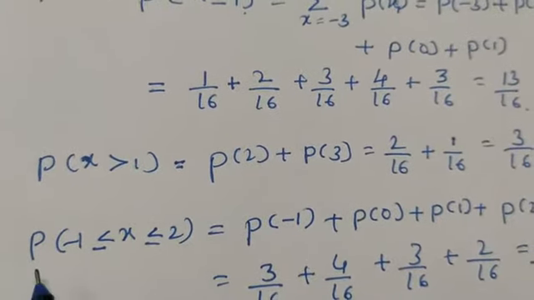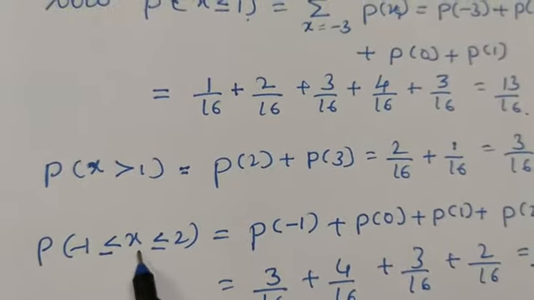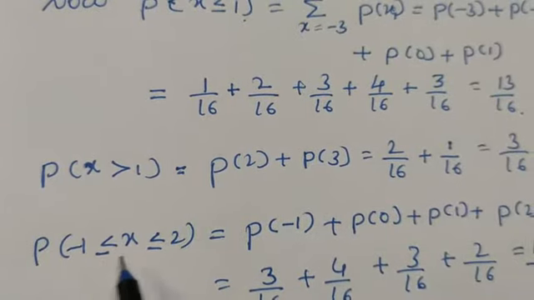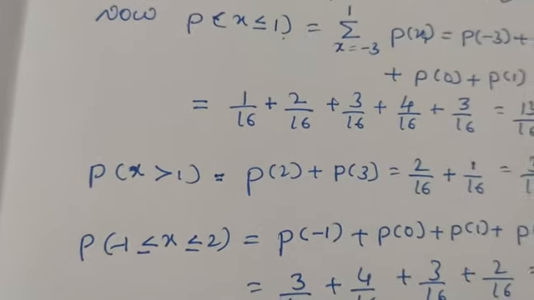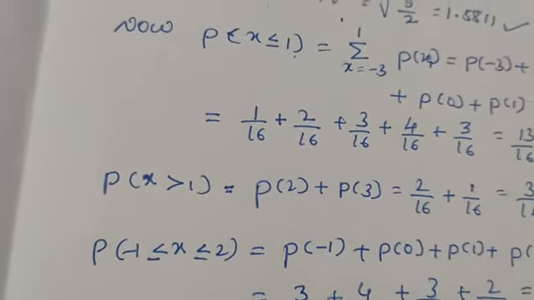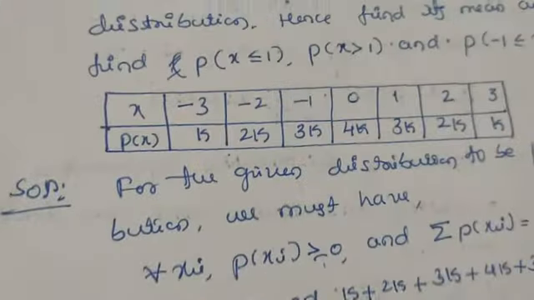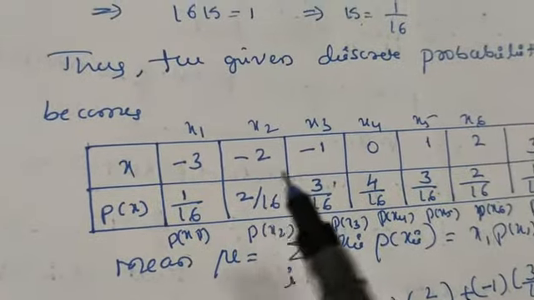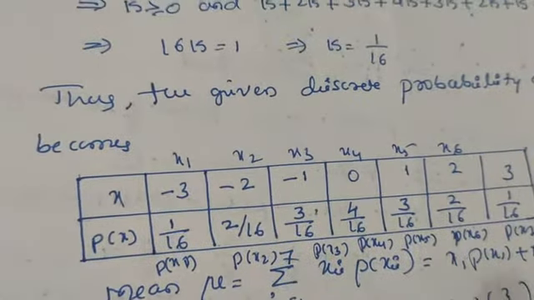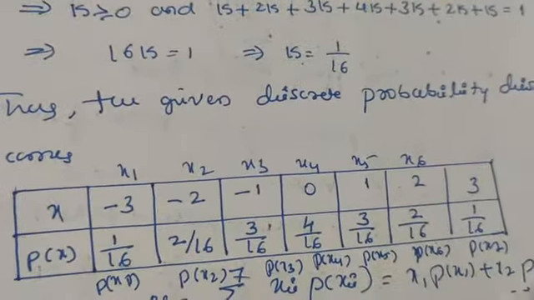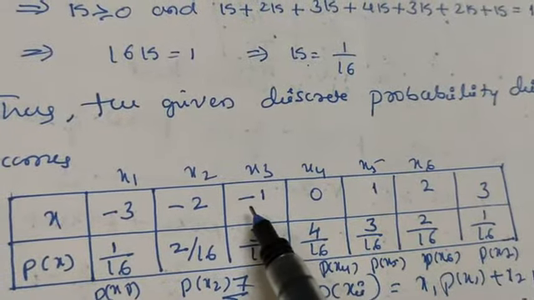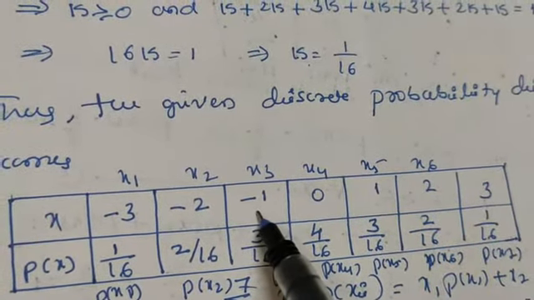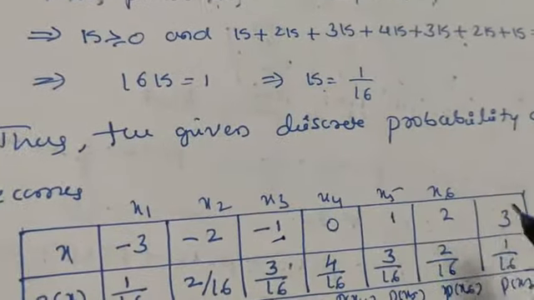And the last one is P when x is greater than or equal to minus 1 and less than or equal to 2.